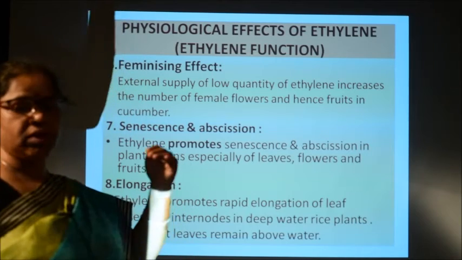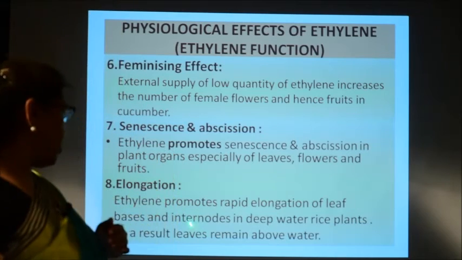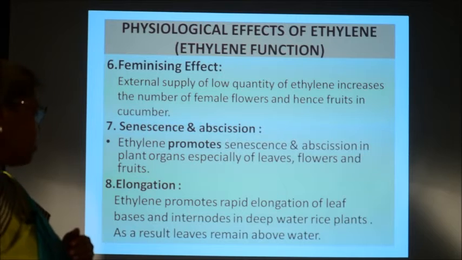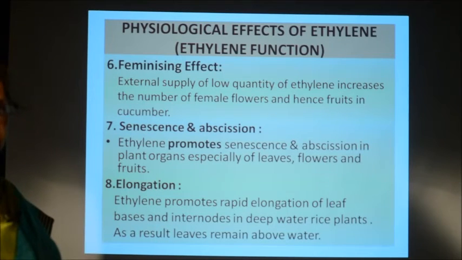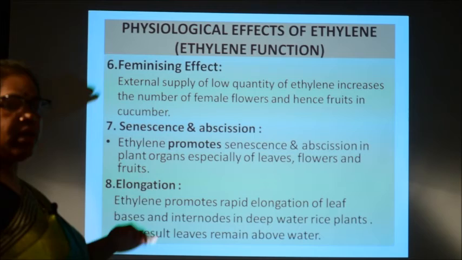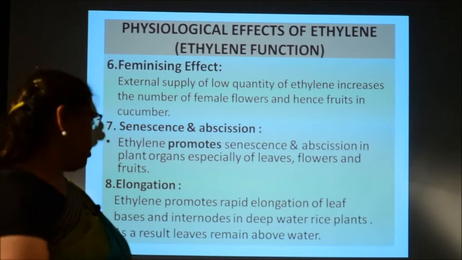That is why, to keep these leaves above the water, these deep water rice plants are applied with ethylene, so that their leaf bases will elongate and the leaves will be above the water.